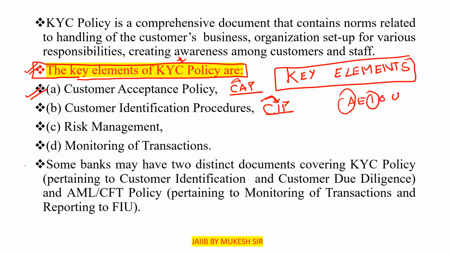Some banks may have two distinct documents covering the KYC policy. Clear? The first one pertains to customer identification. That is, we have to know the customer, and customer due diligence. Customer due diligence, what does it basically mean? That we have checked all the documents of the customer properly. Clear? What is the meaning of that? We have checked all the documents of the customer properly.